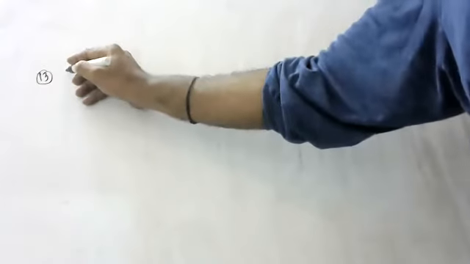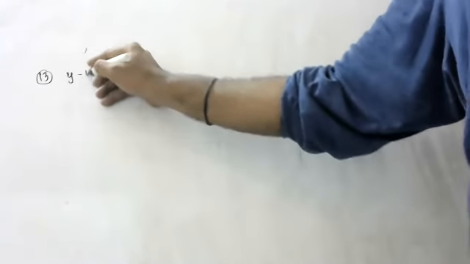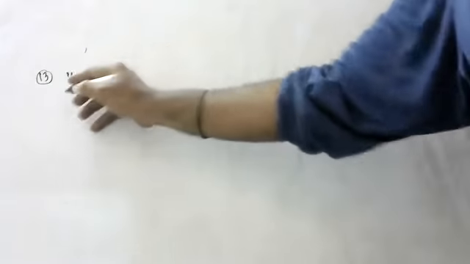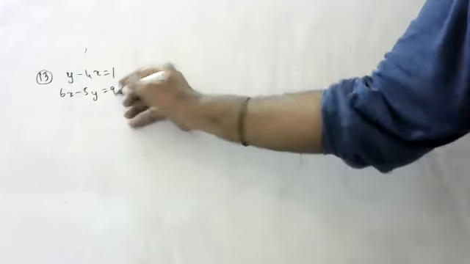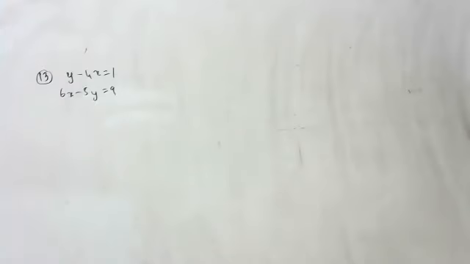Okay, children. So I was telling whether it is consistent or inconsistent. I think you have seen. Next question, children. Same like that only. Whether it's consistent or inconsistent, we will see. y minus 4x is equal to 1. 6x minus 5y is equal to 9. Is it consistent or inconsistent?